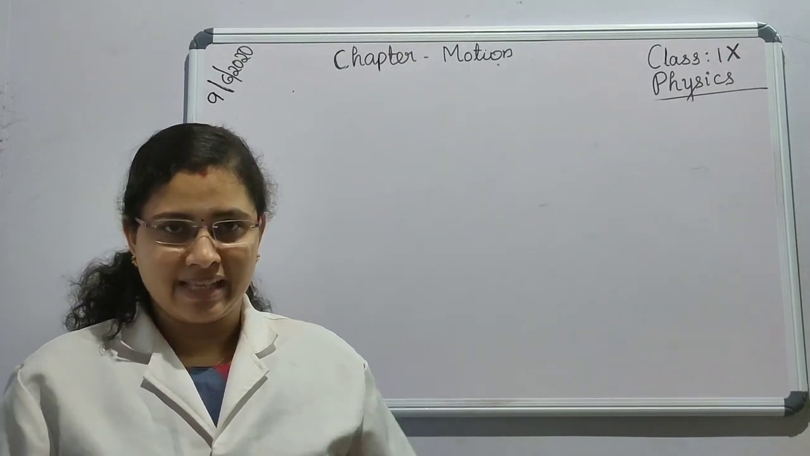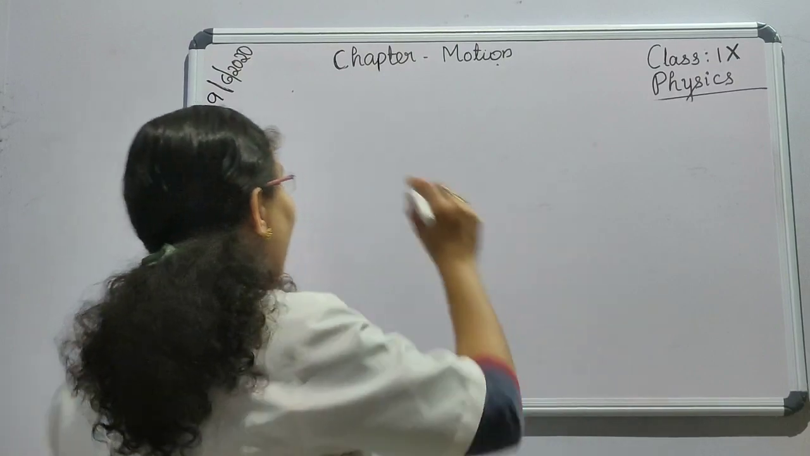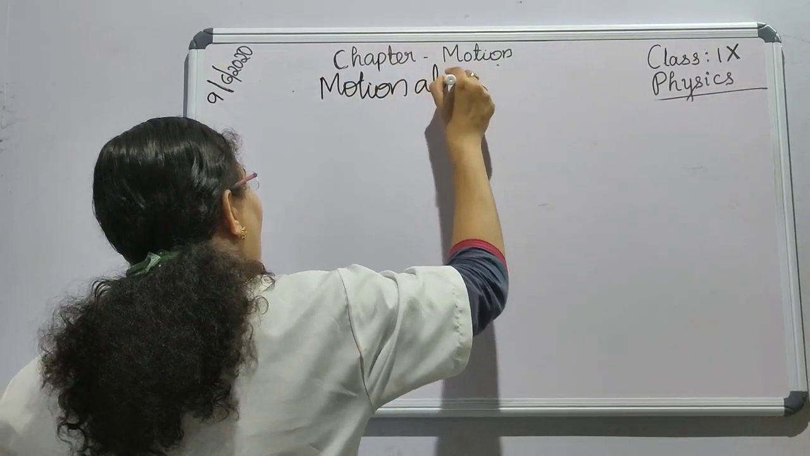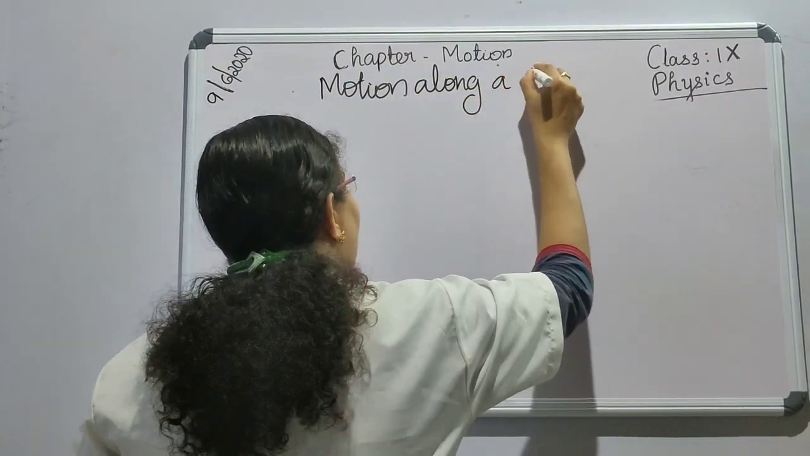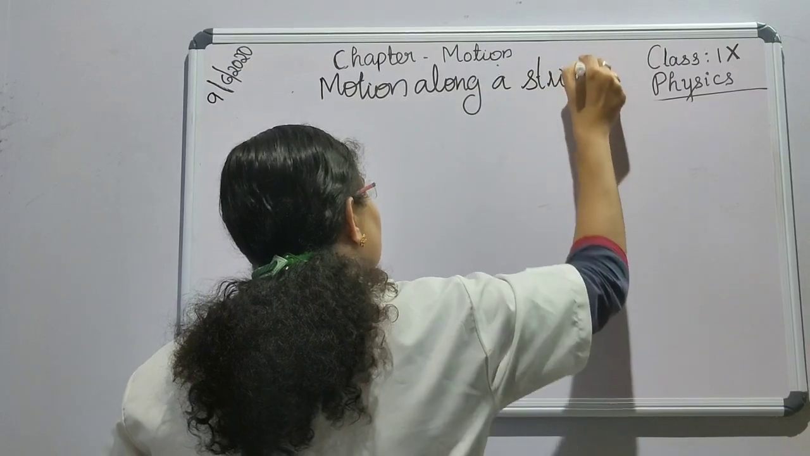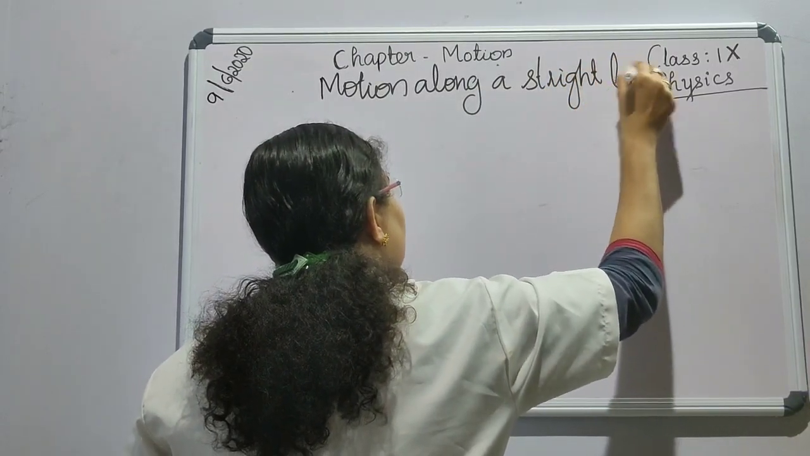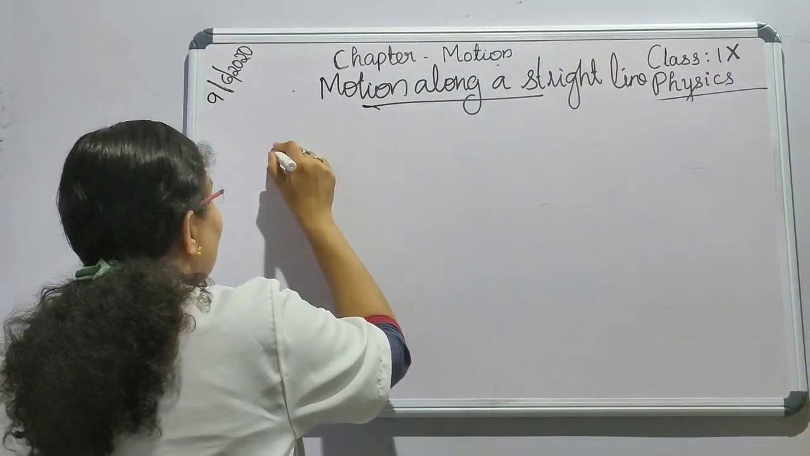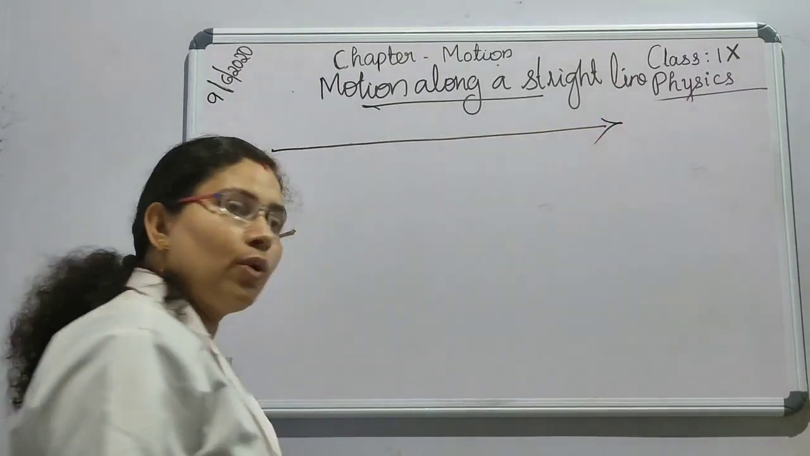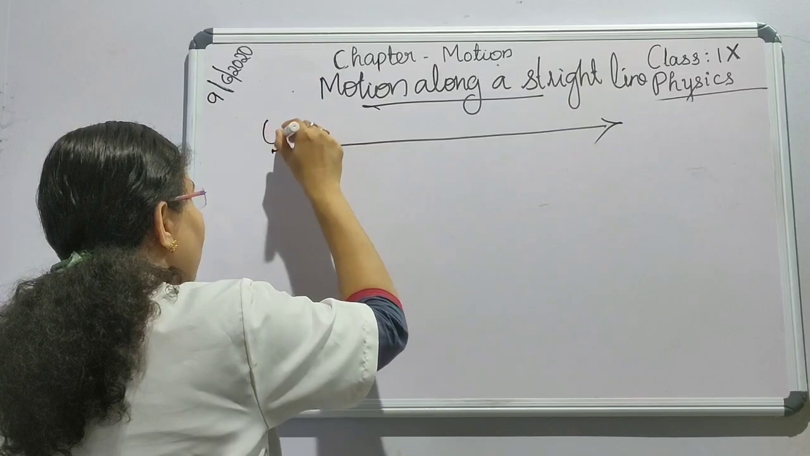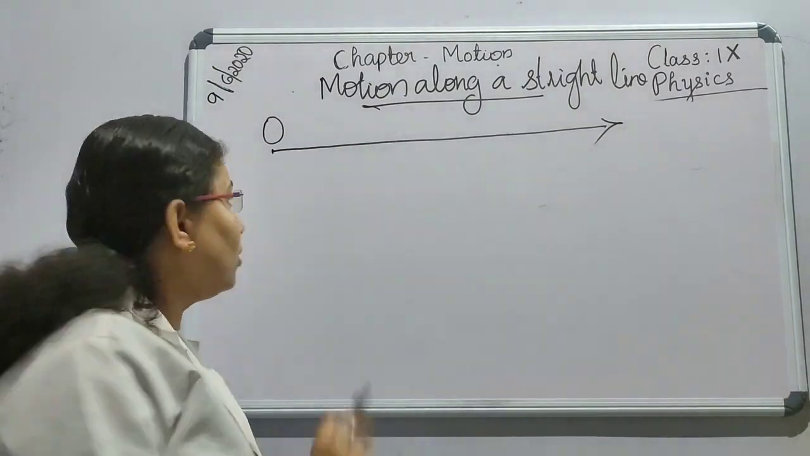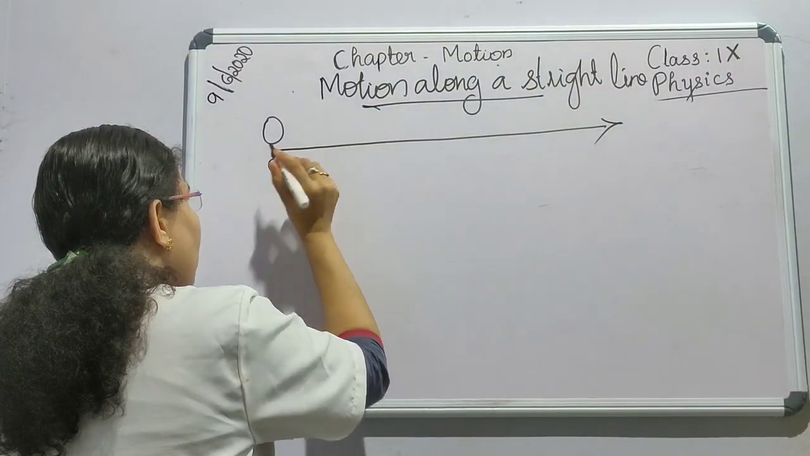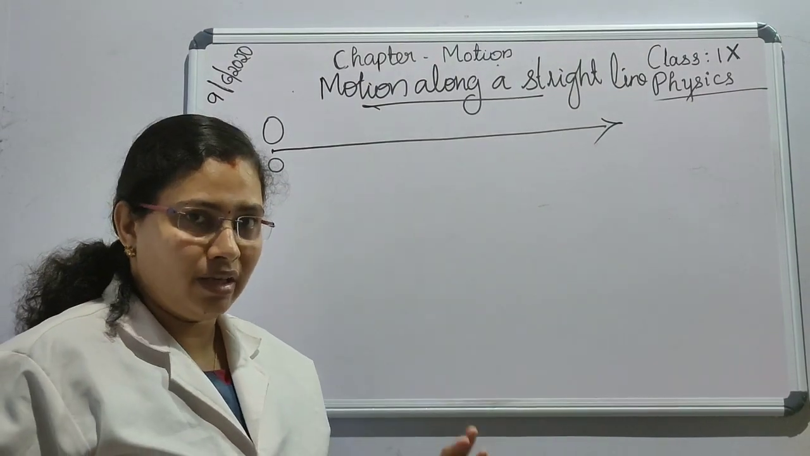Now we will be discussing motion along a straight line. Let's see, if an object moves in a straight line, it starts a journey from O, that is the original position, or we can say the origin. At origin, what is the time? It doesn't start its journey, it's at origin.